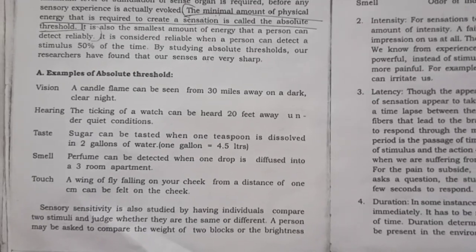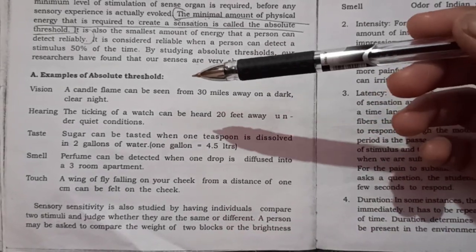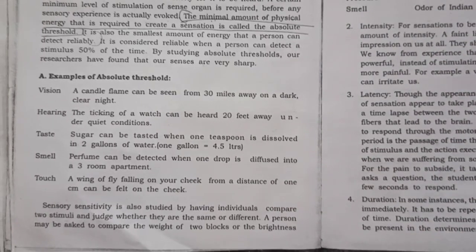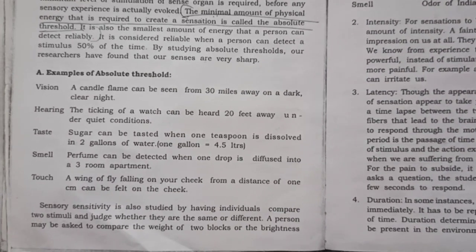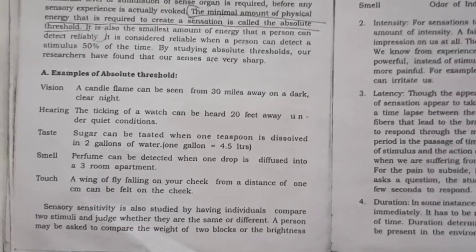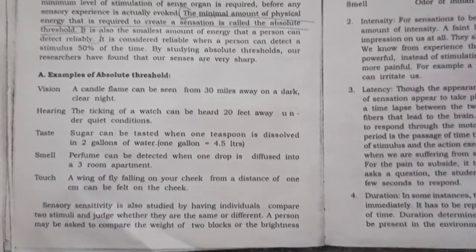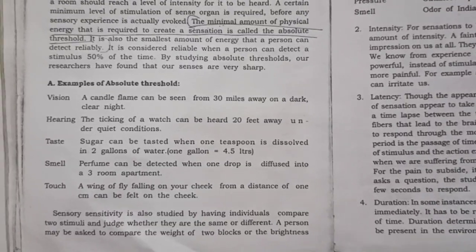And we saw many different examples, like for example, a candle flame can be seen from 30 miles away on a dark clear night. If you turn on all the lights, all the switches, all the bulbs and then light the candle, can you make a difference?